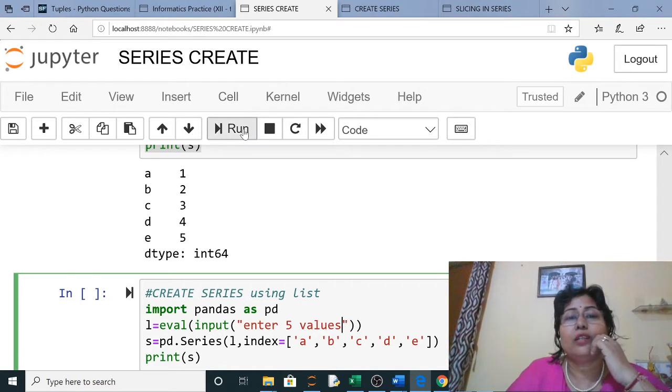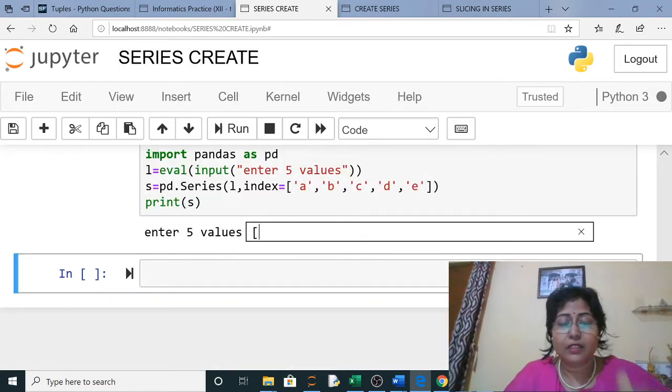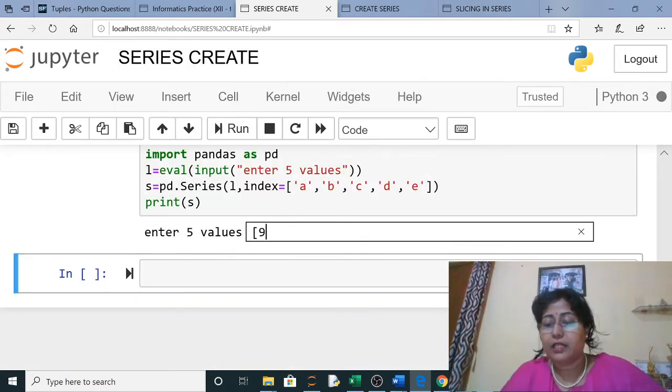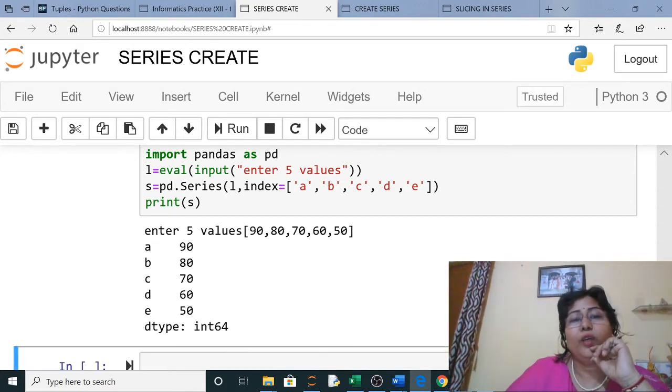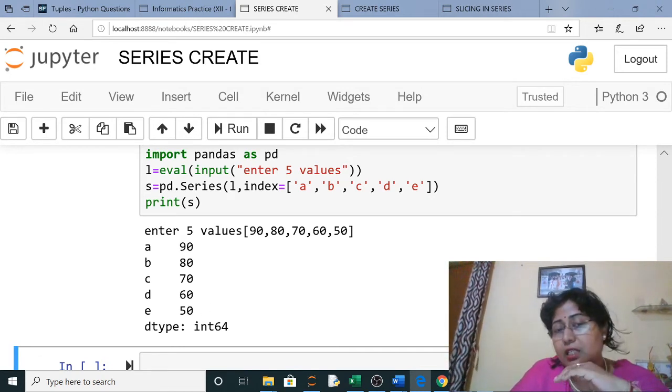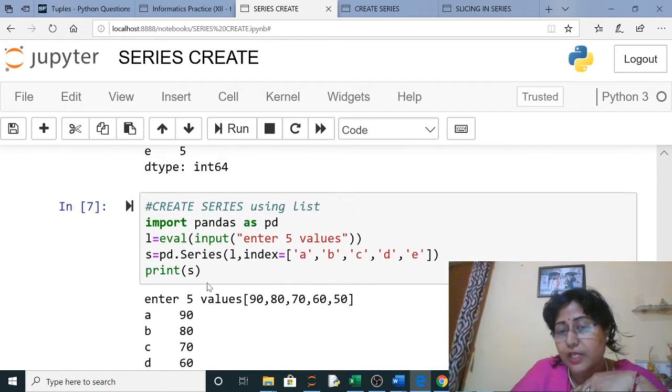So when you run this program, it will ask you to enter 5 values. Suppose I have given 90, then 80, 70, 60, 55. Now when you execute it, the index is this and the values are this. So this is entered by the user, so it is user friendly.